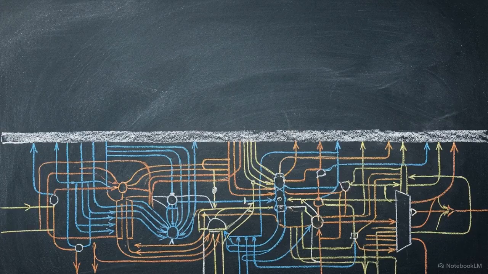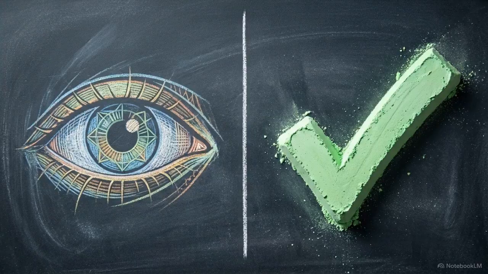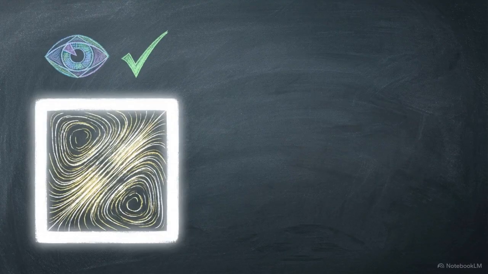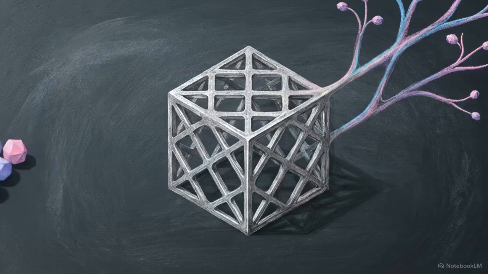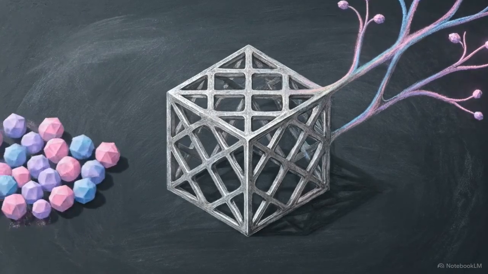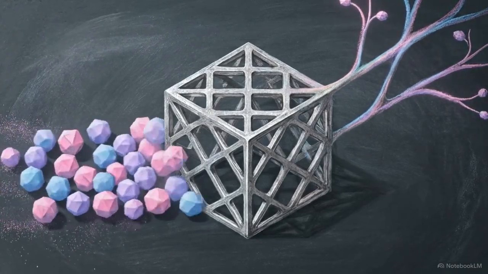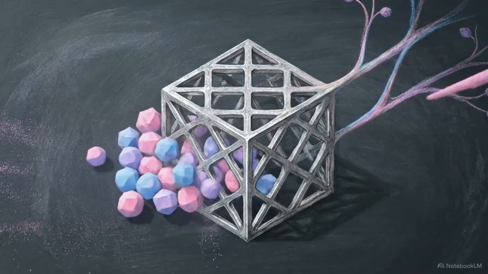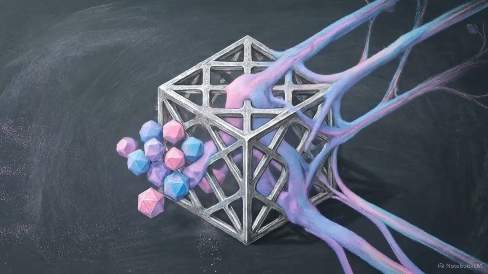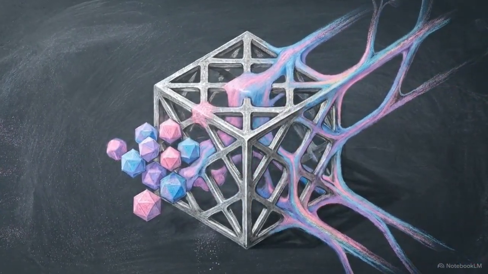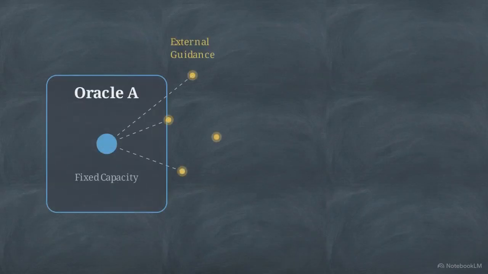Crossing the capability boundary requires a structural change to the system itself. It requires an external guidance resource. That means human supervision, external reward signals, or novel search traces strictly outside the mathematical bounds of C of A. When post-training methods like distillation or reinforcement learning bake that previously external guidance directly into native weights, the system achieves capability internalization. This creates a successor system, Oracle B.